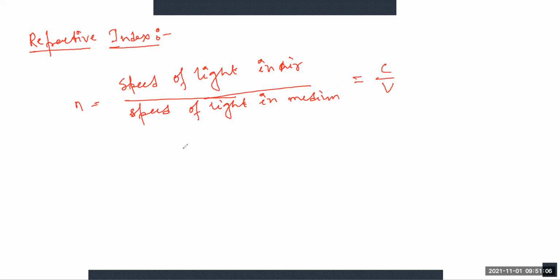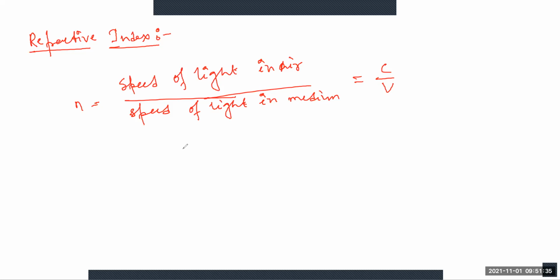The amount of refraction or bending that occurs at the interface of two materials of different density is usually expressed as the refractive index of the two materials. The refractive index is also known as the index of refraction, and it is denoted by n.